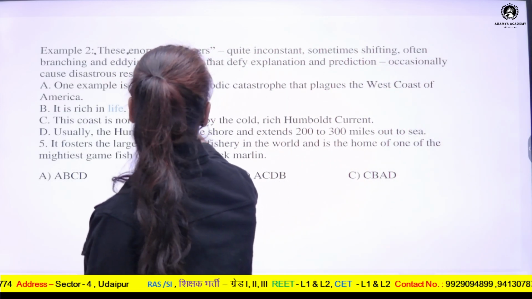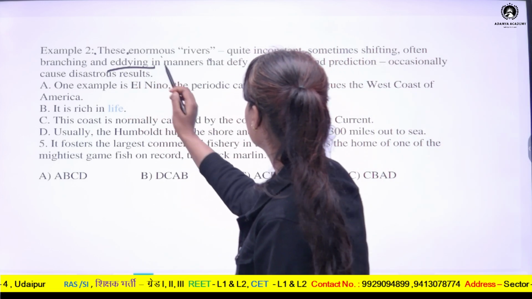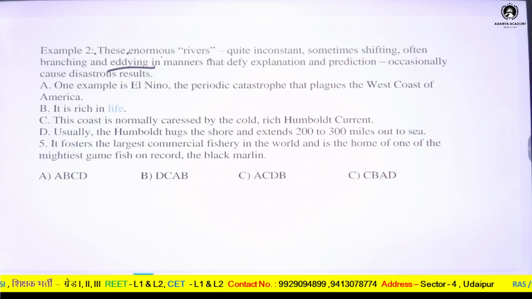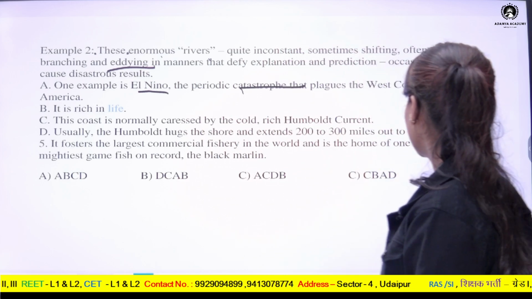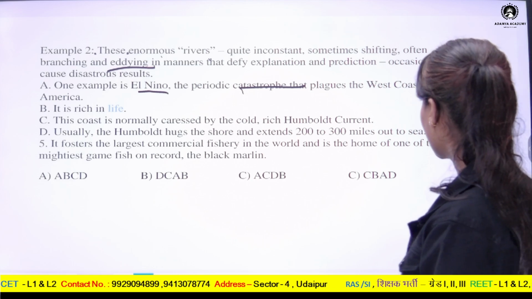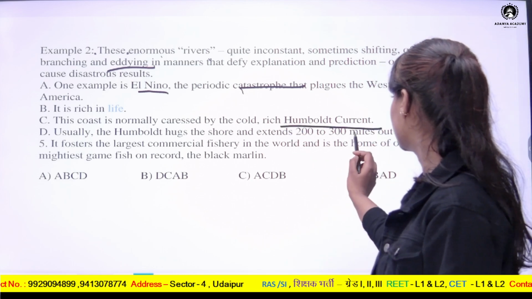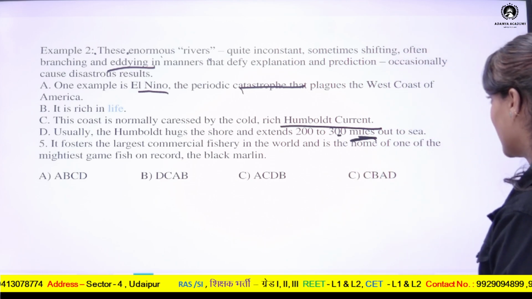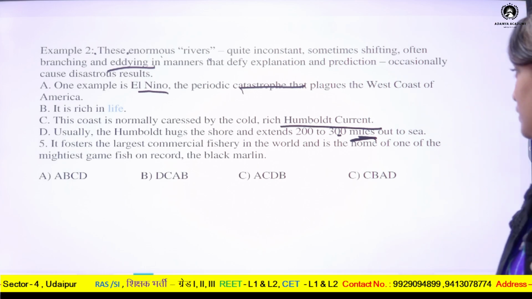Example 2. These enormous rivers, quite inconsistent, sometimes shifting, often branching and eddying in manners that defy explanation and prediction, occasionally cause disastrous results. One example is El Nino, the periodic catastrophe that plagues the west coast of America. It is rich in life. This coast is normally caressed by the cold, rich Humboldt Current. Usually the Humboldt hugs the shore and extends 200 to 300 miles out to sea. It fosters the largest commercial fishery in the world and is the home of one of the mightiest game fish on record, the black marlin.